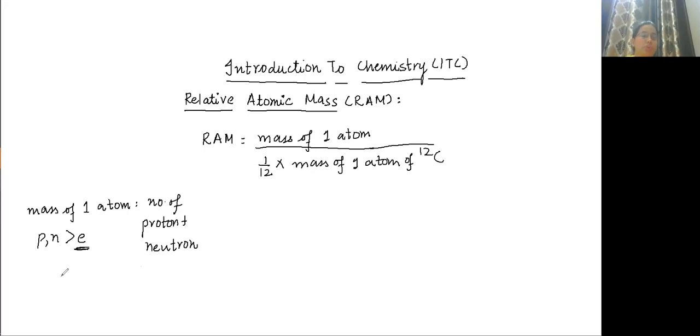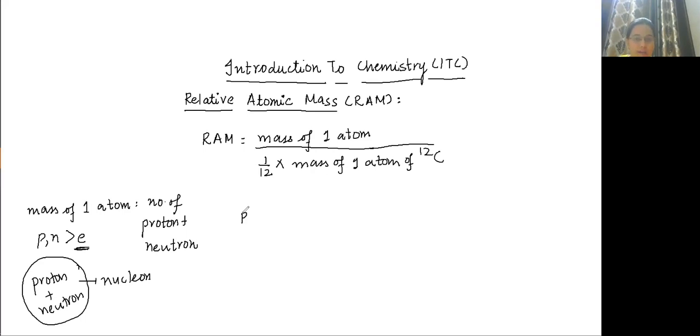And proton plus neutron both reside in nucleus, so they are combinedly known as nucleon. Is this clear? So how will you calculate mass of an atom? Mass of an atom is number of protons plus neutrons into its mass.